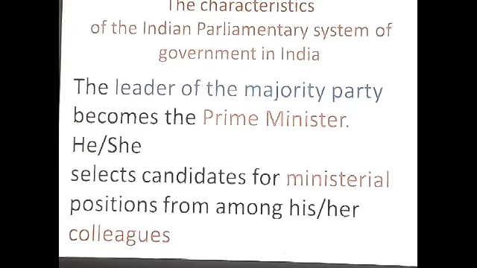That prime minister can be he or she. He or she selects candidates for ministerial positions from among colleagues, seeing their capacity, potential, experience, relationship with other members, as well as attachment with the people and the party, and gives them positions as ministers in the government.